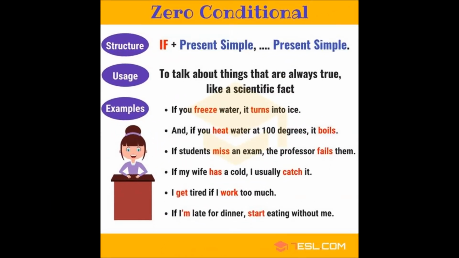And now let's look at each type of conditional thoroughly. Zero conditional. We use the zero conditional to talk about things that are always true, like a scientific fact. Structure. After if we use present simple, and in the main part we use present simple as well. For example, if you freeze water, it turns into ice, and if you heat water to 100 degrees, it boils.